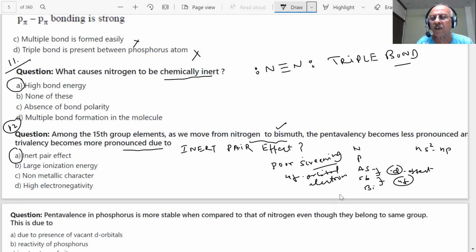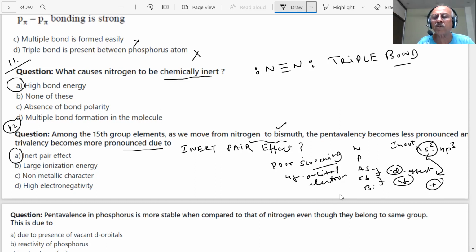These ns2 np3 outer electrons will be attracted more strongly by the nucleus, student. Due to the incomplete or poor shielding, once they are strongly attracted by the nucleus, they will not take part in chemical bonding, because more energy will be required to use them. They are strongly attracted by the nucleus, therefore it becomes inert.